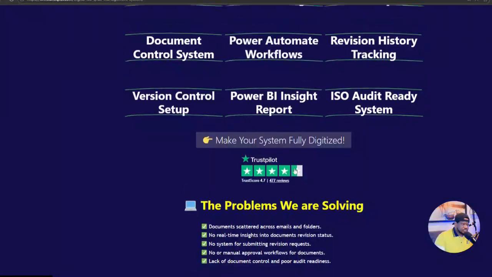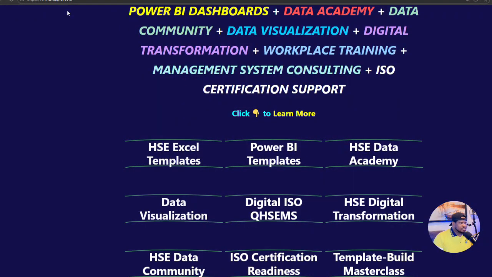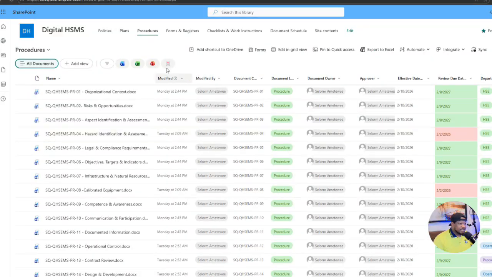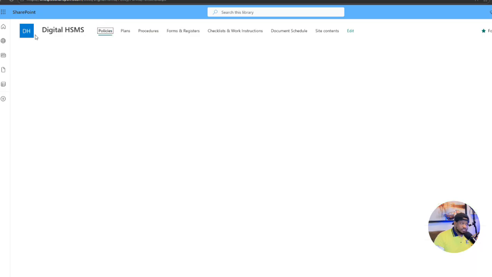So this is controlled access, and you can only do that after you have engaged with us, so that you can understand all of this interesting stuff as far as the SharePoint library is concerned, and how you can build a very nice document library that looks like this, and also have a Power BI report that helps you draw insight from your document library.